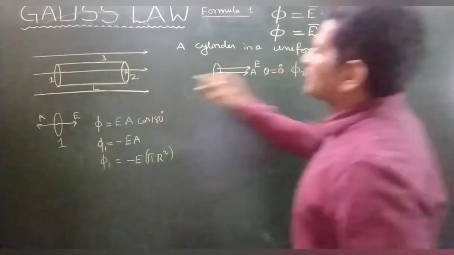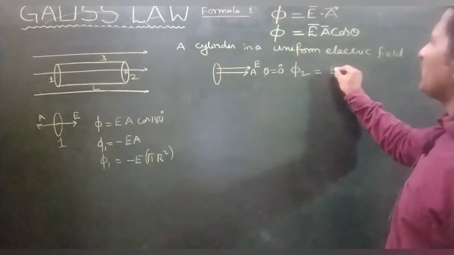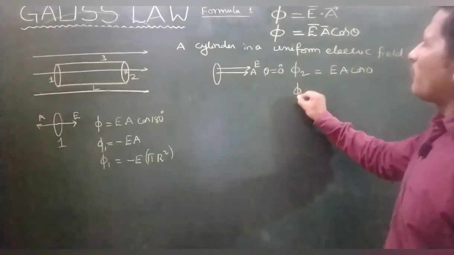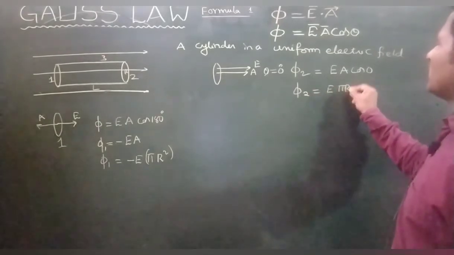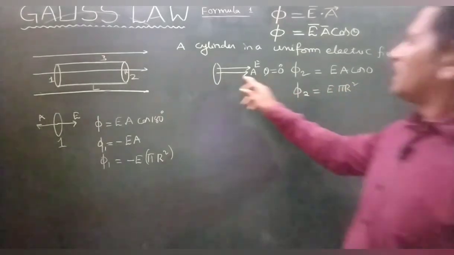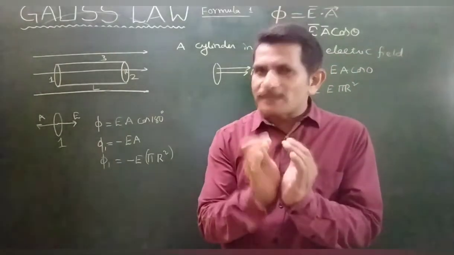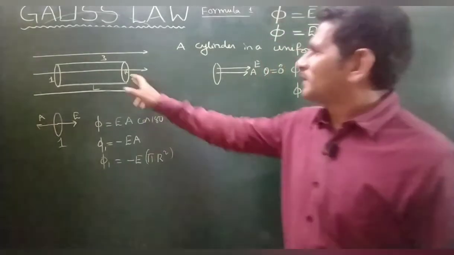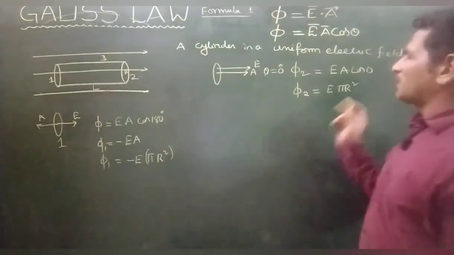Phi 2, the flux received by this second area, is EA cos 0, so phi 2 is equal to E pi r square. Sir, why did you take the area vector in this direction? Outward, perpendicular to the surface, you have to take it.